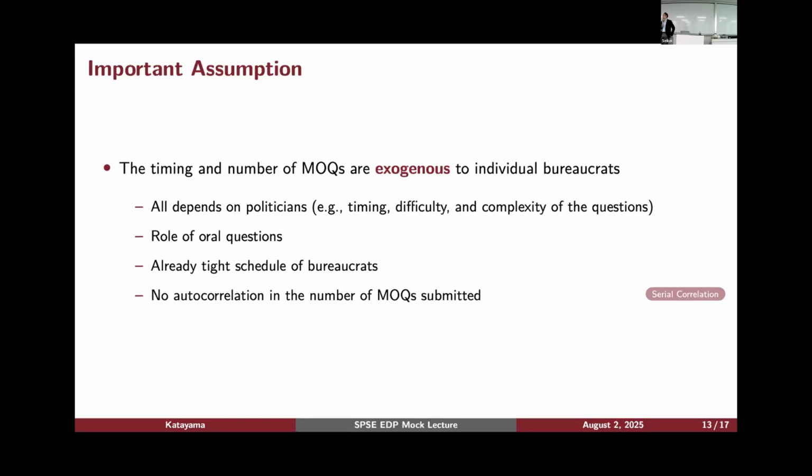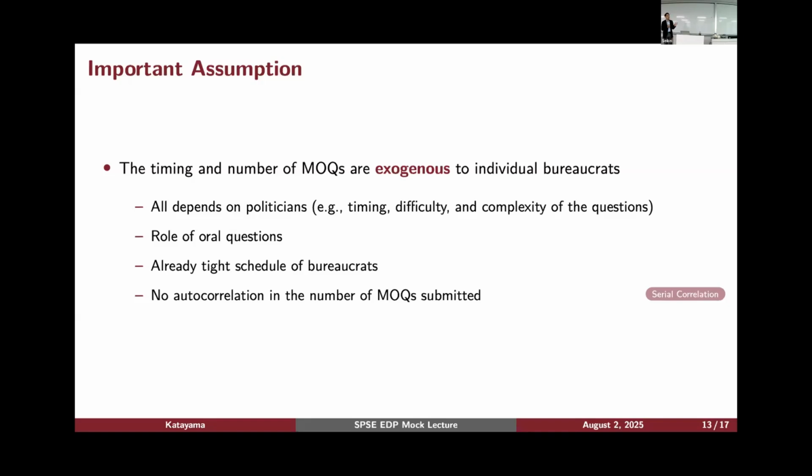And those questions are serious ones, and sometimes really stupid ones are submitted. So the submission of MOQs depends completely on the politicians. Some politicians submitted 20 questions in one day. If I try to understand his or her behavior literally, he just came up with 20 questions overnight and then wrote them up and submitted all of them together. That's kind of unlikely to happen. So politicians have some discretionary power to submit these MOQs. That is not controlled by bureaucrats.